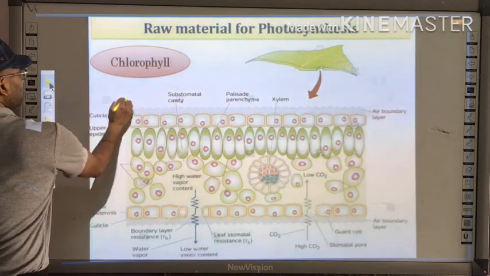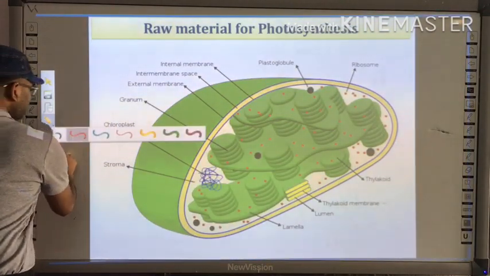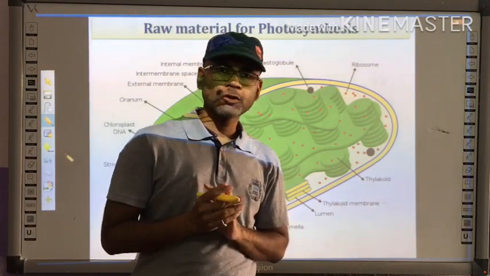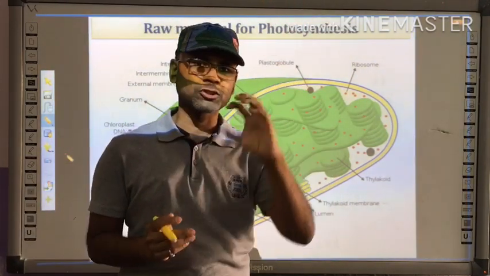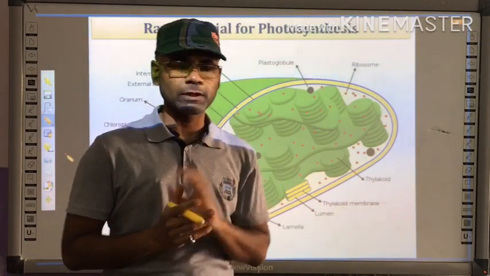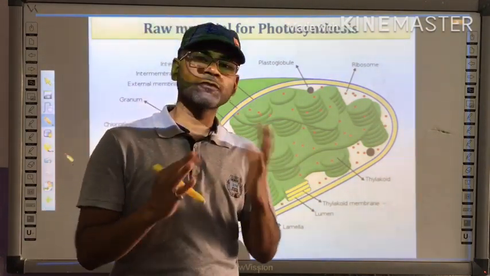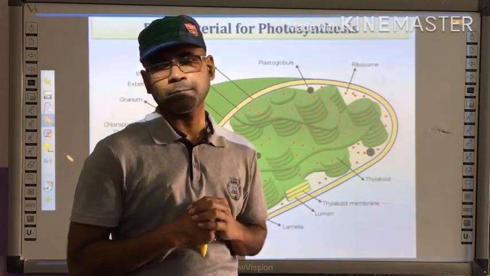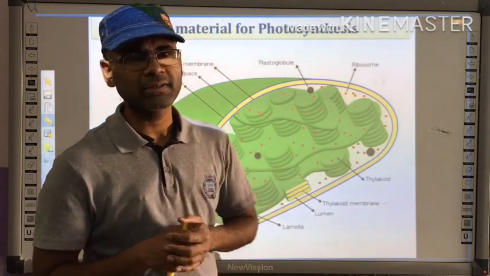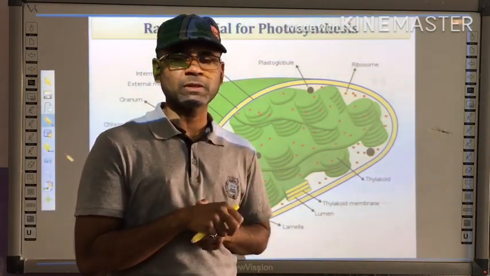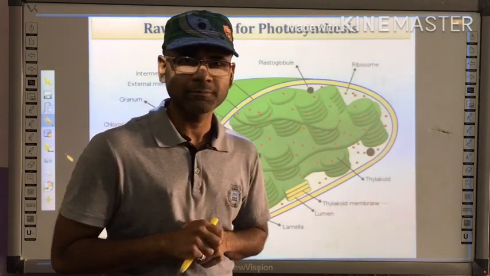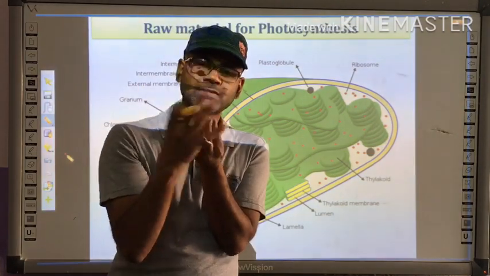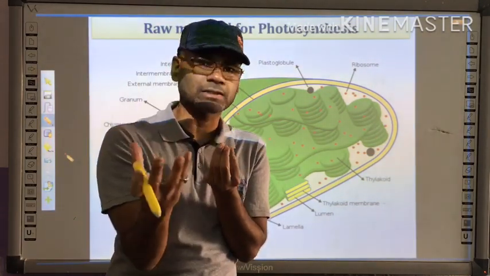Well, the question remains that, okay, now we understand that chloroplasts are present. Chloroplasts are present in the parenchymatous tissues, palisade parenchyma or mesophyll tissues. What is the structure of chloroplast? Though you already studied this in your class 9, let me again highlight the structure a little bit, because where the chlorophyll is present is very important to understand. Chlorophyll is a molecule. It is present in some structure. That structure is called chloroplast.